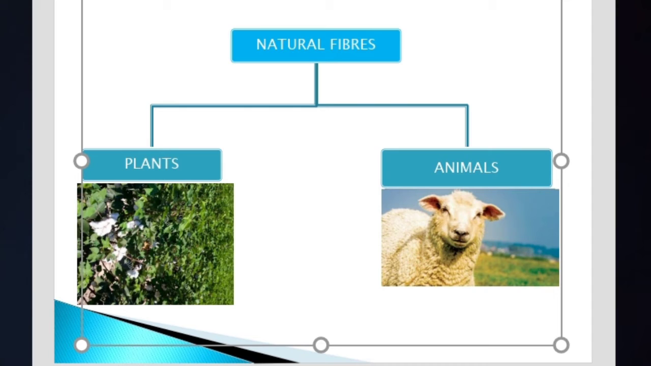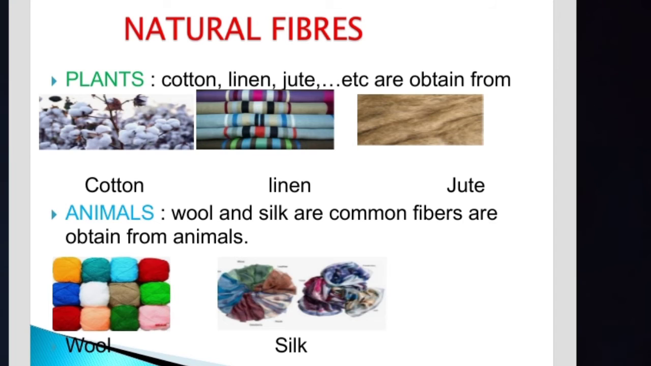So the best examples are from plants and animals. Plants give us fibers like cotton, linen, jute, etc. You can see the pictures also here: cotton, linen and jute. Now next one is animals. From animals we will get wool and silk, which are common fibers obtained from animals. So you can observe the images of wool and silk. These come under the natural fibers.